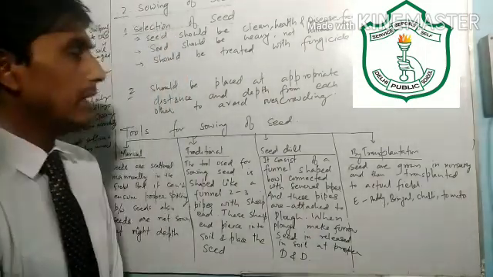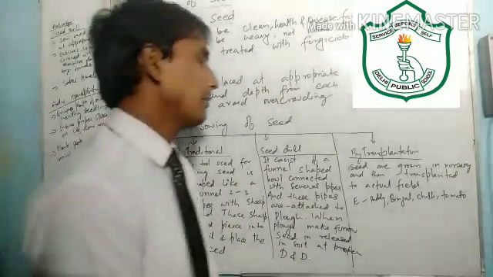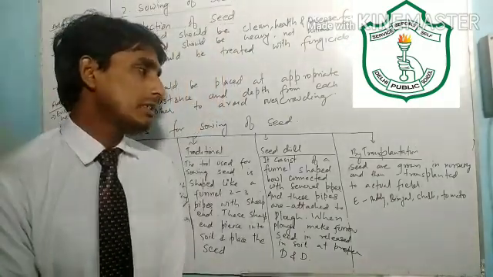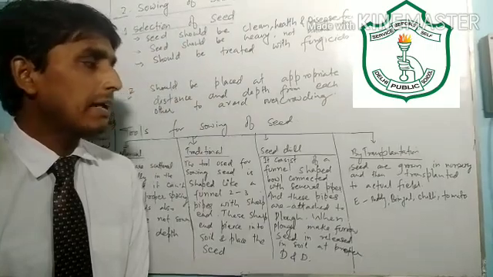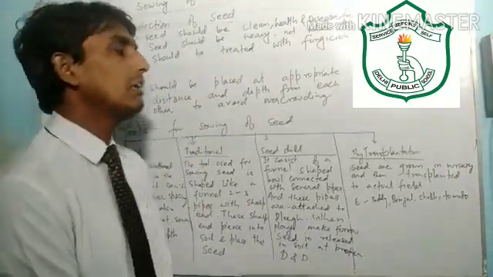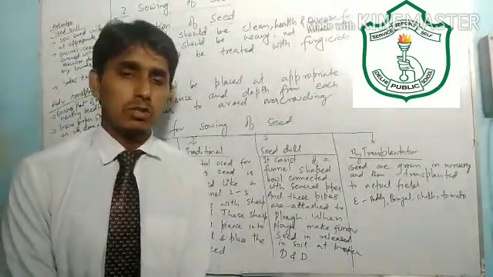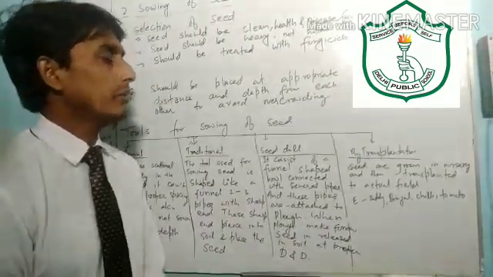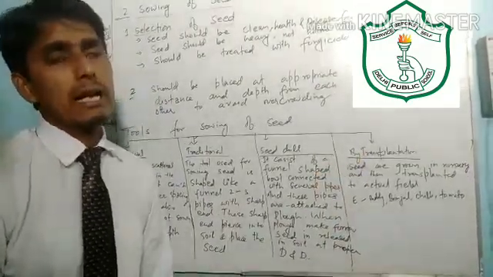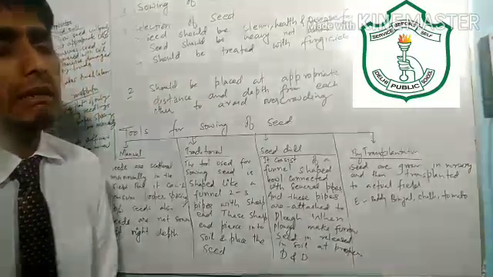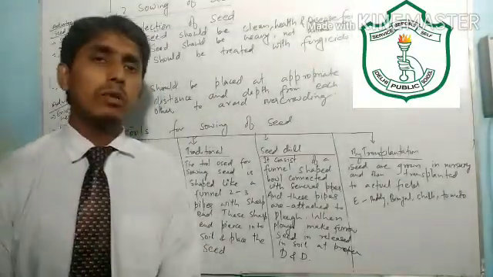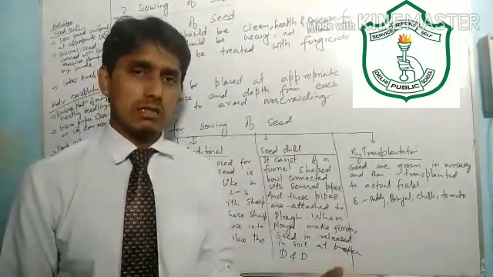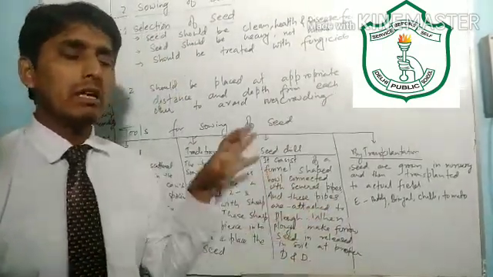The next method of sowing seed is by transplantation. This method is applied for paddy, brinjal, chili, tomato. So these types of plants are sown with the help of transplantation. What is transplantation actually? In transplantation, we grow our seed in nurseries.